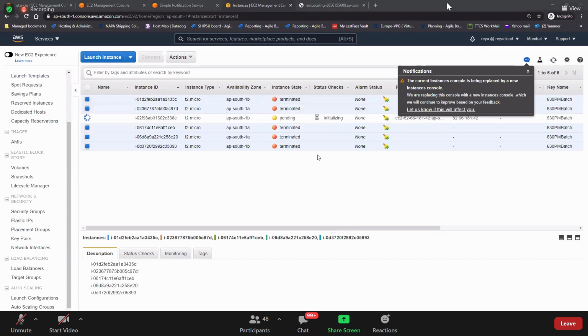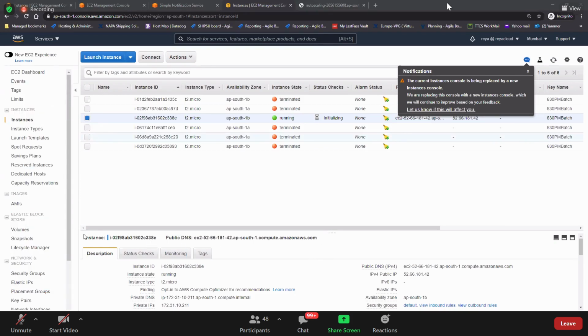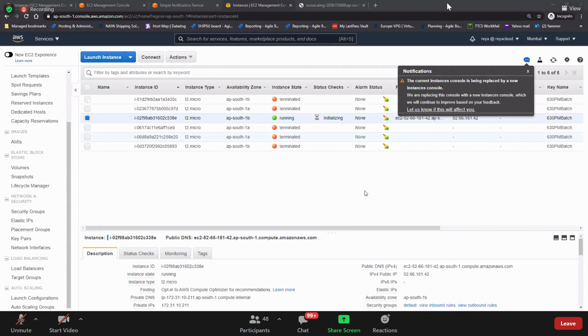So do you see that here now? Within a few seconds, one EC2 instance is getting launched. So within a few minutes, your website will be up again. So if someone has done it purposefully also, don't worry at all. This auto scaling group will take care. Great. Do you understand how to configure an auto scaling group with your application now?